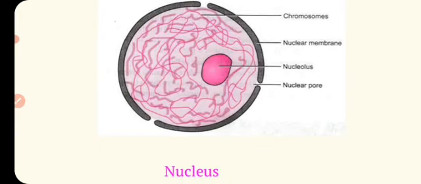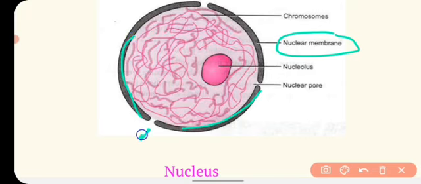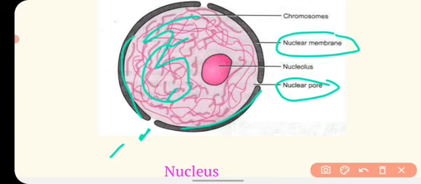This is the outermost covering of the nucleus, and it is discontinuous. It has pores. Those pores are called nuclear pores, which communicate with the inside and outside environment of the nucleus. And inside the nuclear membrane there is an entangled thread-like structure, which is the chromosome, and there is another rounded structure that is called the nucleolus.